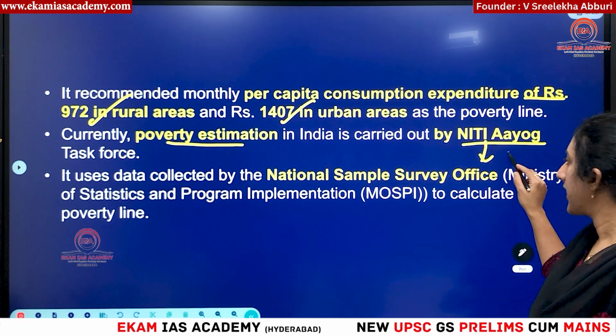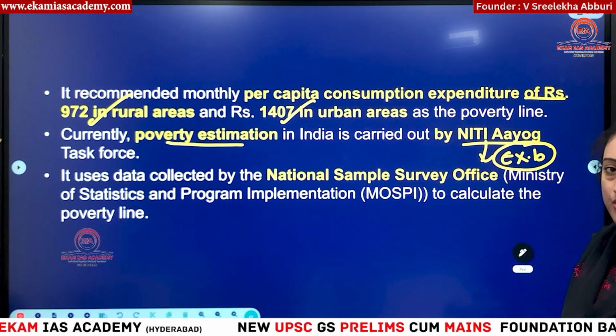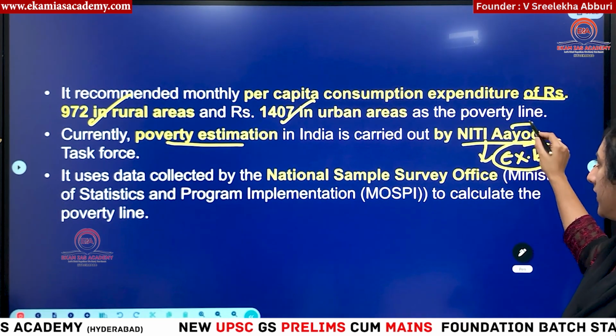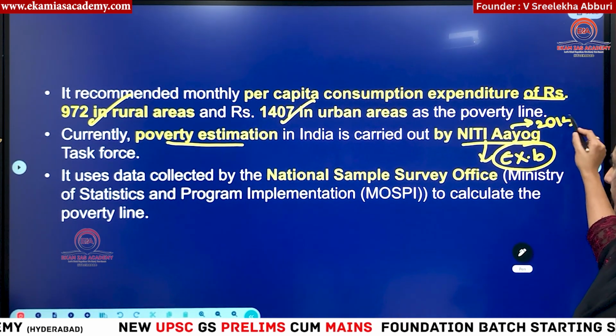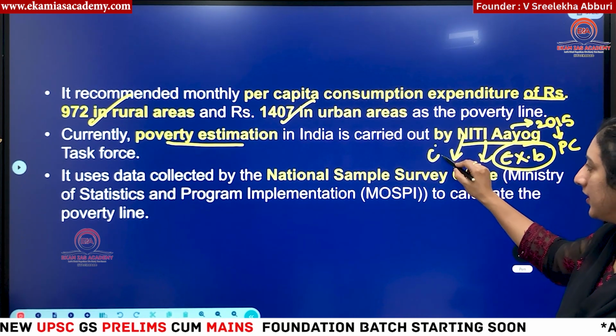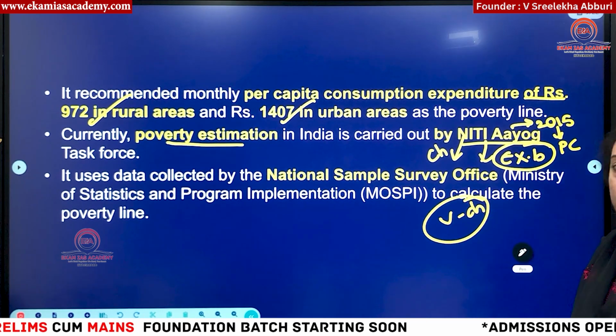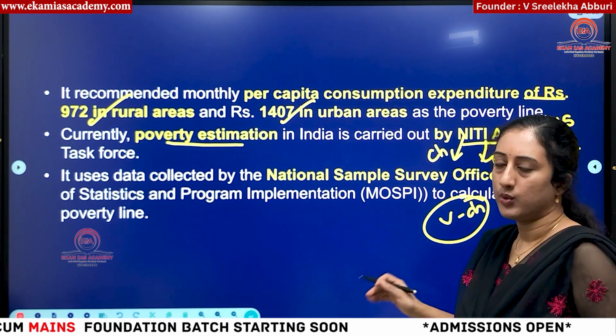Niti Aayog is an executive body. Do remember this. This is not a statutory or constitutional body. This was formed in 2015 in place of Planning Commission. And who is the chairman of Niti Aayog? It is the Prime Minister. Who is the vice chairman? A person appointed by the government. So he will be the vice chairman.